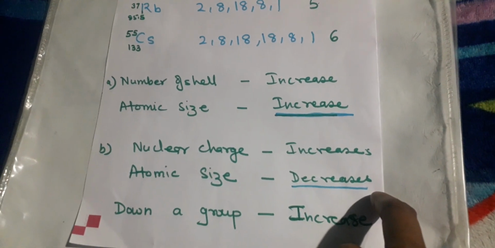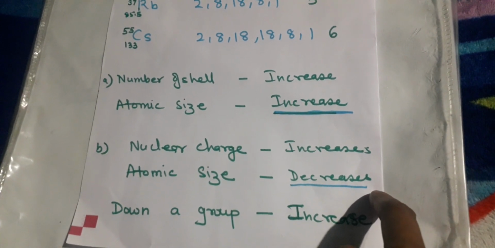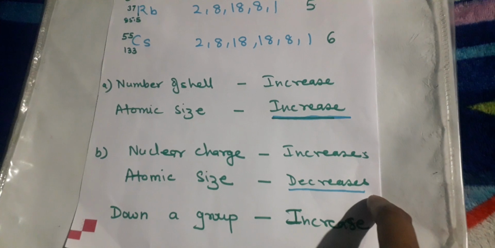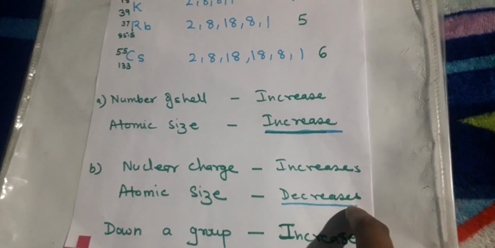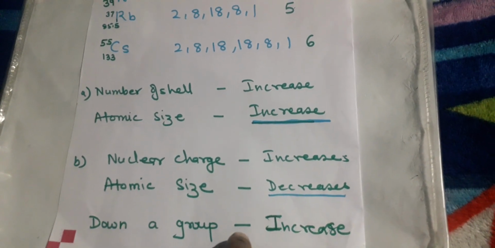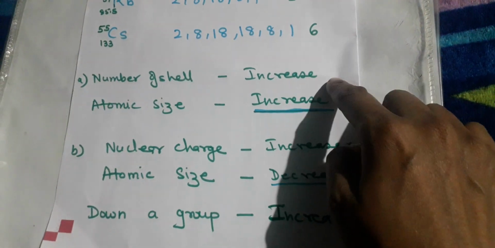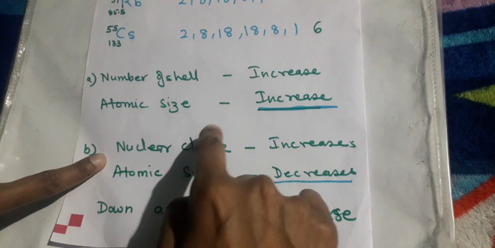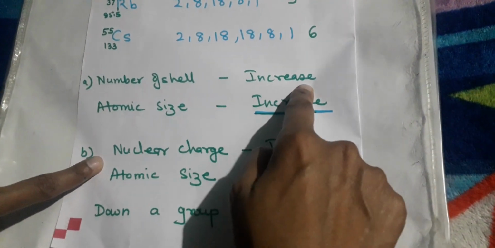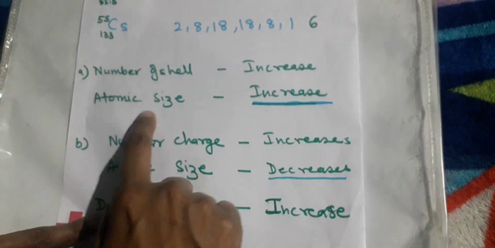You have seen earlier that atomic size was decreasing in the period. You have to keep in mind that in both places, groups and period, you cannot give the same answer. If in one case it increases, then in the other case it will definitely decrease, or vice versa. So in period it was decreasing, and in groups it will increase. How can you say it will increase? Because the number of shells dominates over the nuclear charge over here. Whatever the answer is for number of shells, that will be the answer for groups. So the number of shells is increasing, and atomic size is increasing.